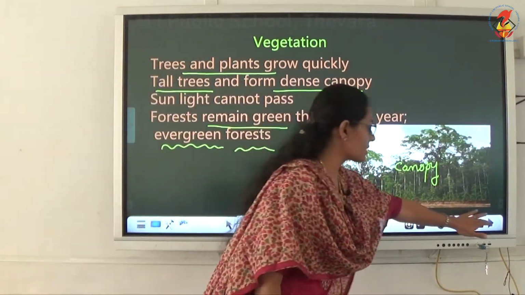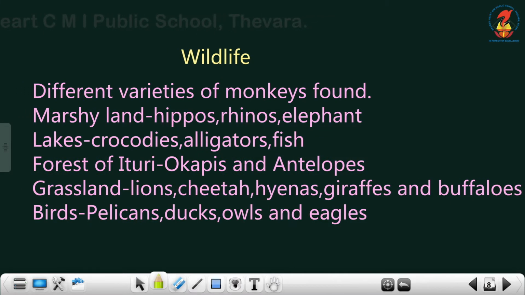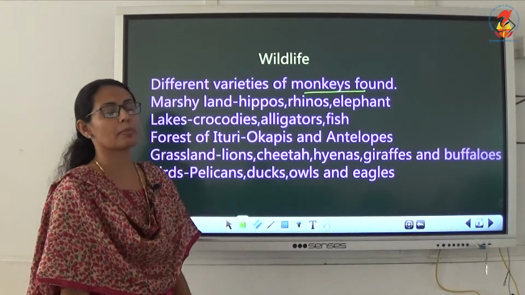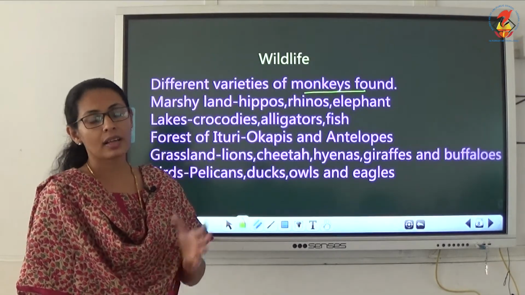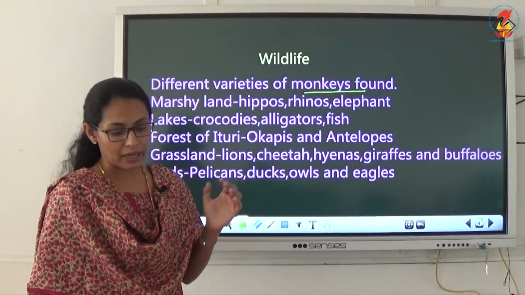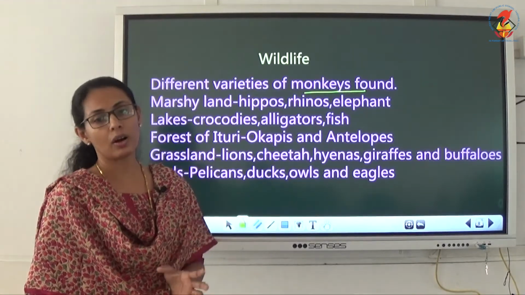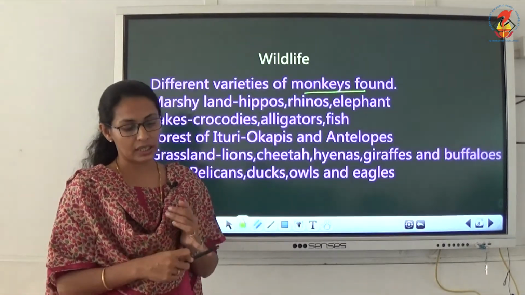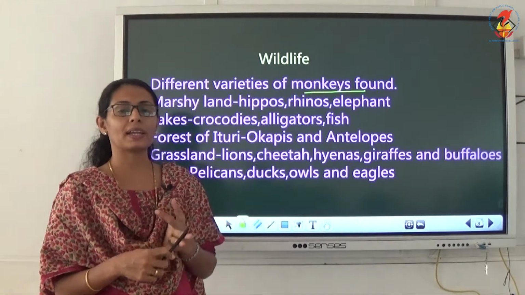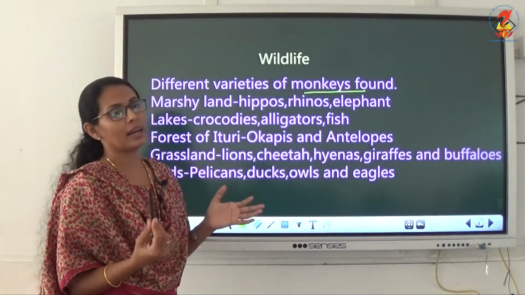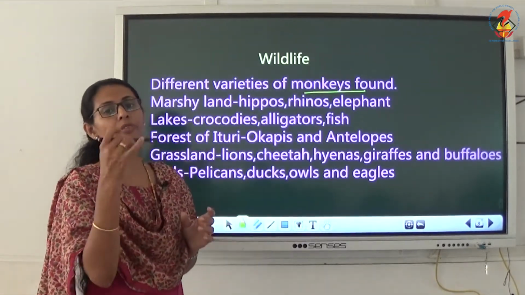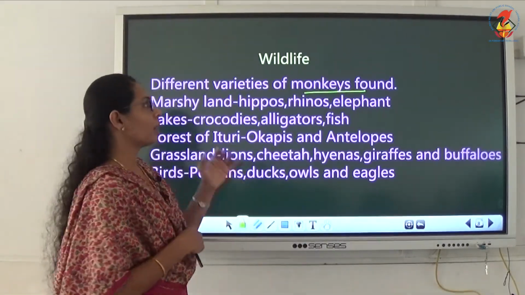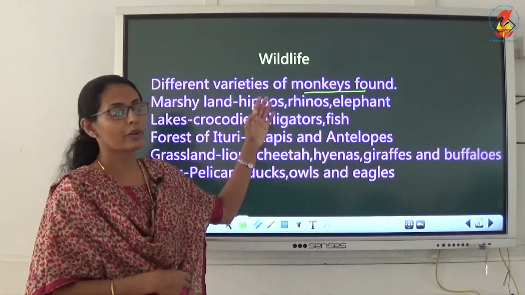Now next one is what type of wildlife is there. Different varieties of monkeys are found. Different varieties of monkeys means the chimpanzees are there, then baboons, monkeys are also found. Baboons are there, bonobos are there, chimpanzees, monkeys, then gorillas. These were the different varieties of monkeys. These are all found in this Congo forest.